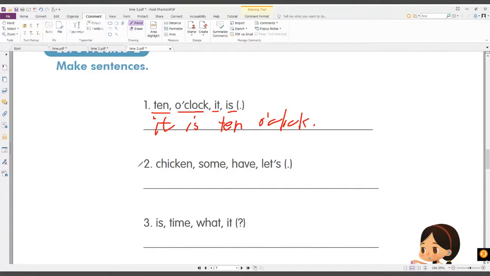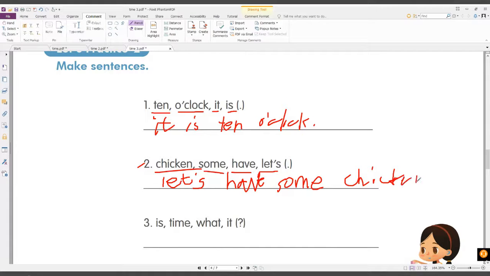Okay, now how about number 2? Okay, let's read together. You can say chicken. Some. Have. Let's. Okay, so which comes first? Let's have some chicken. Wow, very good. Wow, that's so awesome. Okay, let's have some chicken. All right, great answer.